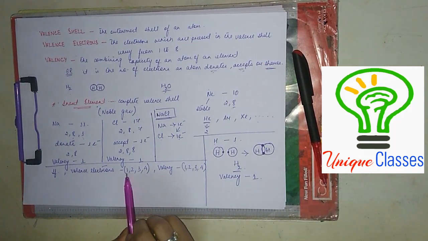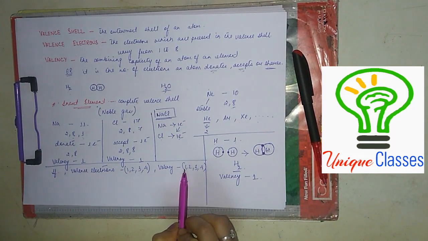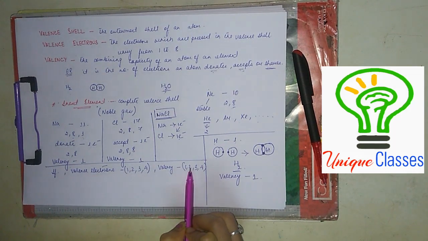If the number of valence electrons in an atom is 1, valency will also be 1. 2, then here also 2.